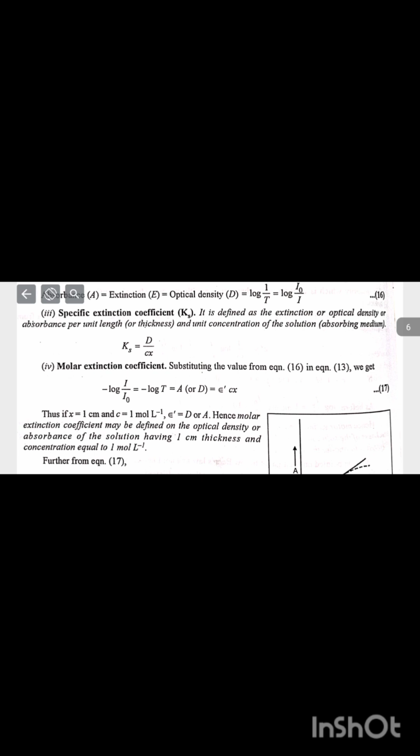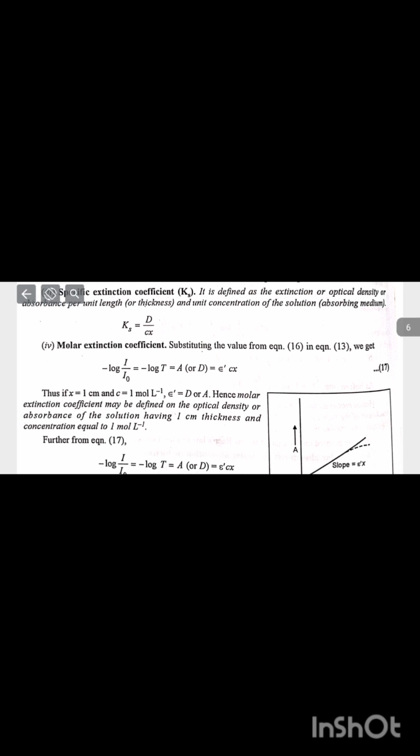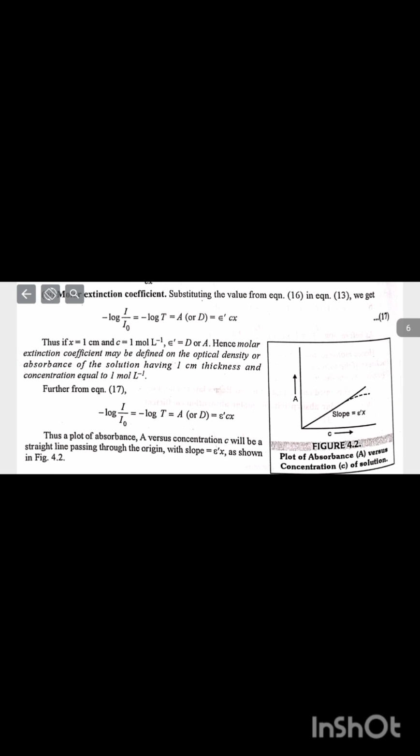Specific extinction coefficient Ks. It is defined as the extinction or optical density or absorbance per unit length and unit concentration of the solution. Ks is equal to D upon Cx. Molar extinction coefficient: substituting the value from equation 16 in equation 13, we get minus log of I upon I naught is equal to minus log of T is equal to A or D is equal to psi dash Cx.